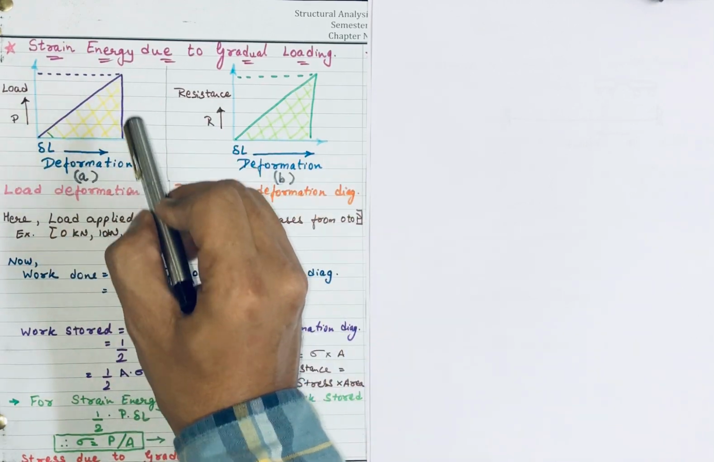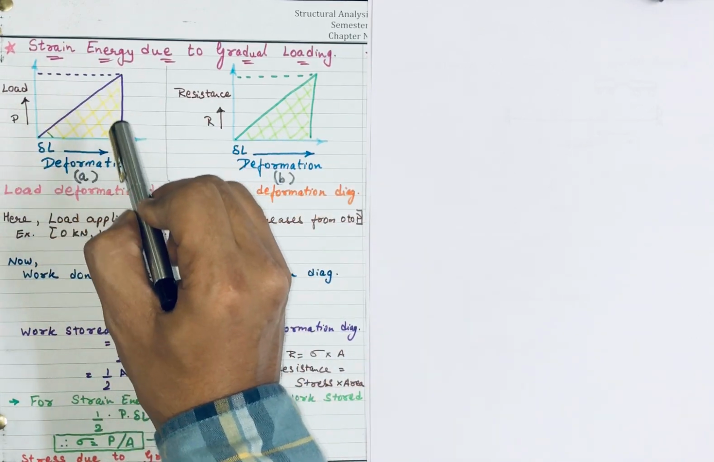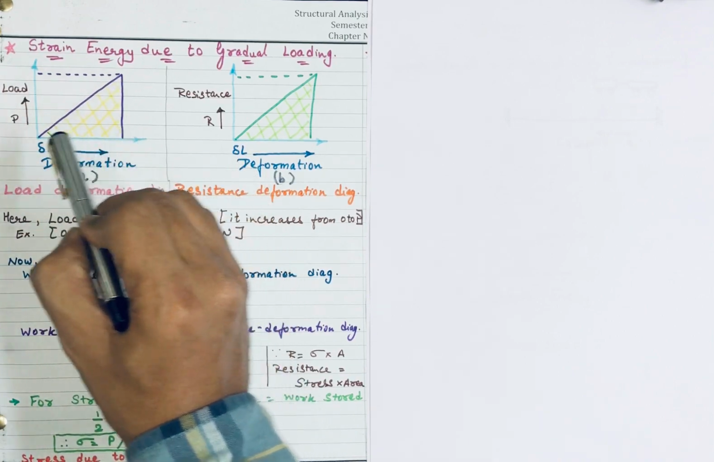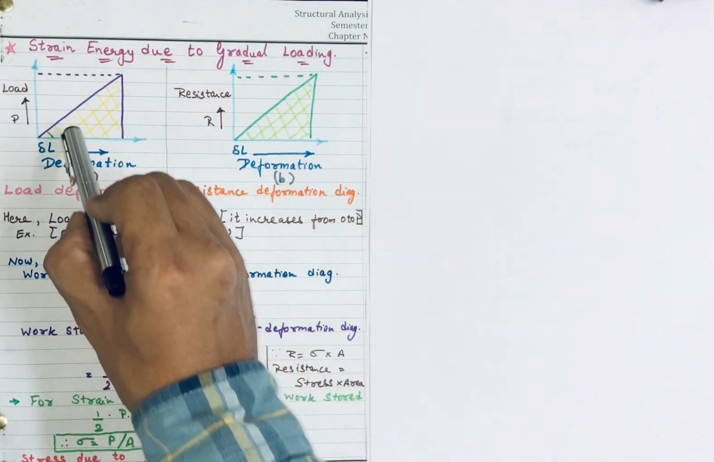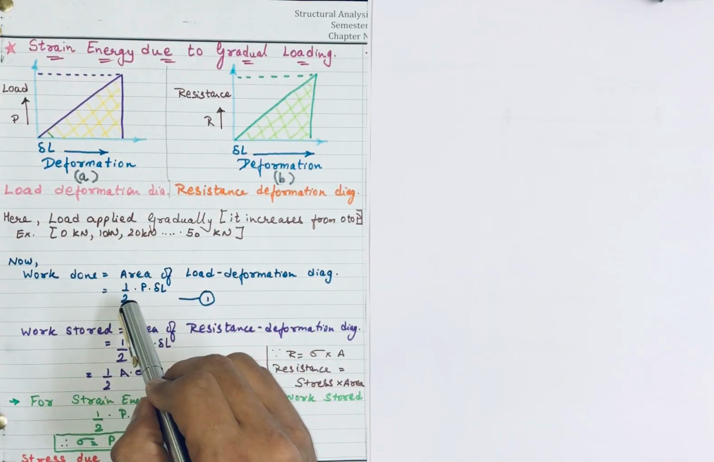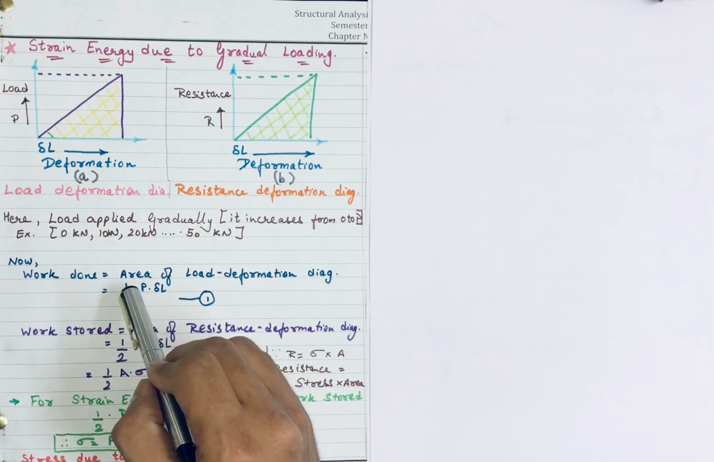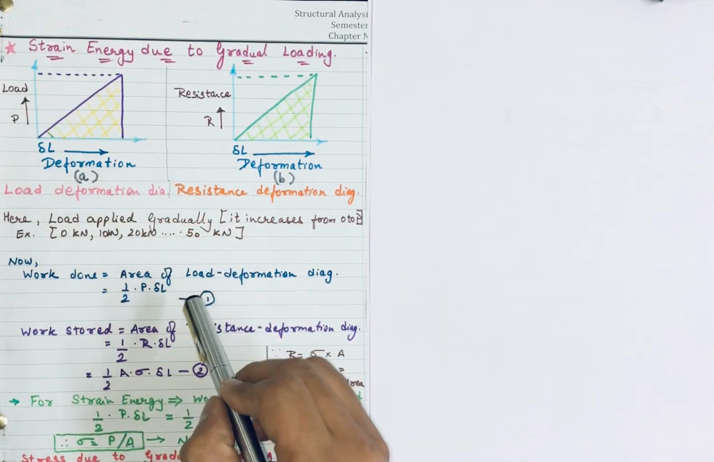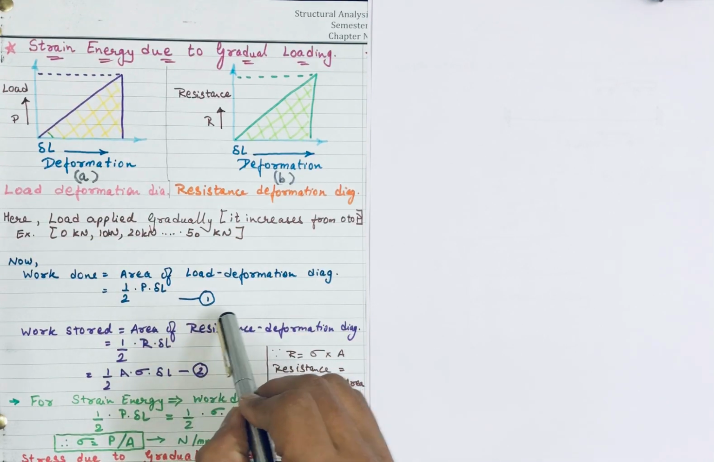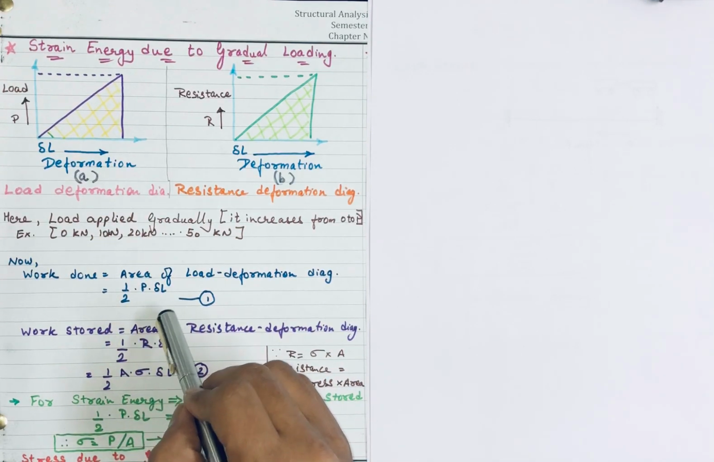So I am taking the area of this particular diagram. It is triangular, so the triangular area is 1/2 base into height. Let's say the area of the load deformation diagram, figure A, is 1/2 into P into del L. 1/2 into P is my height and del L is my base. So this is my area, equation number 1: 1/2 P into del L.